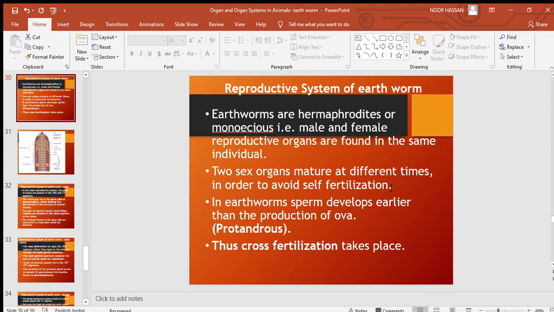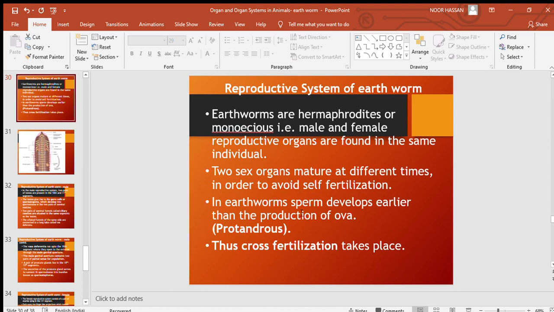So when the testis matures first, and the ovary takes time to mature, cross fertilization, that is fertilization between a male and a female, between two individuals, occurs compulsorily. Otherwise, self fertilization would occur when both the sex organs mature at the same time. So to avoid it purposefully, the sex organs mature at different times. This is to facilitate cross fertilization, or we can say to avoid self fertilization.